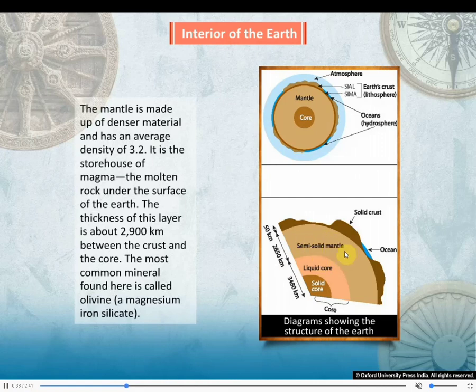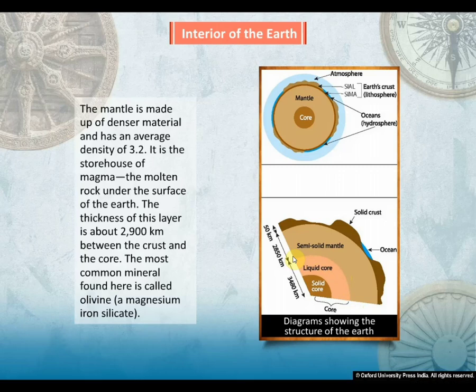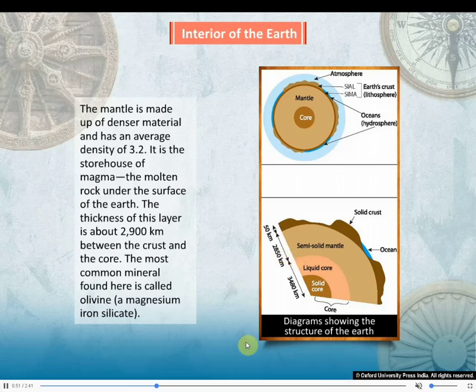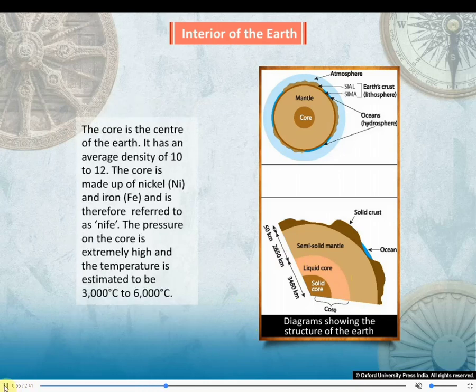Understood dear children? So this is the formation of the inner core. The most common mineral found here is called olivine. This is a magnesium iron silicate. Understood dear children? You can take a screenshot of it. Now the core is the center of the earth. It has an average density of 10 to 12.